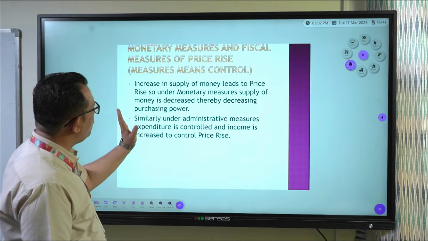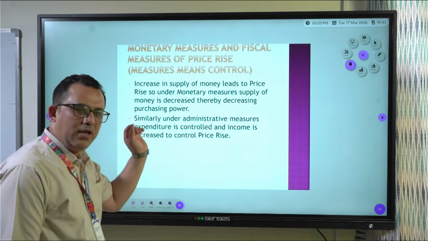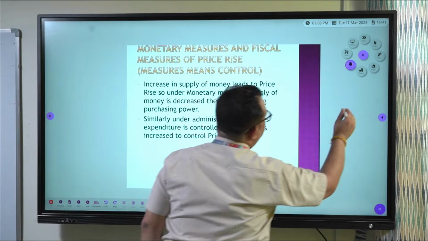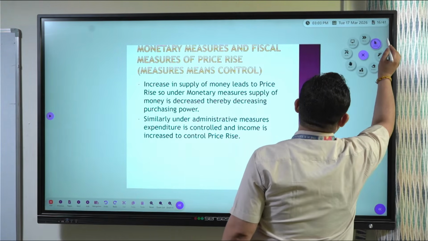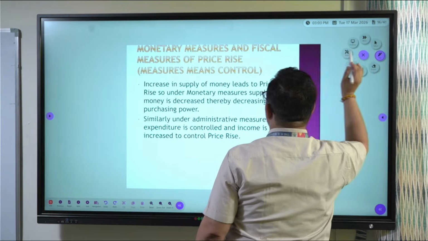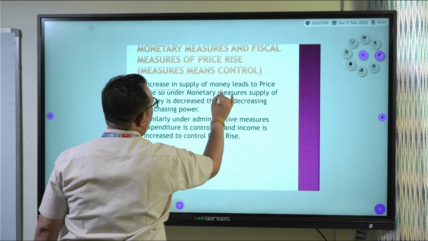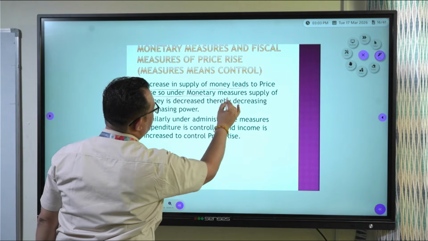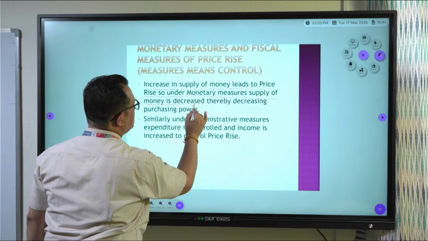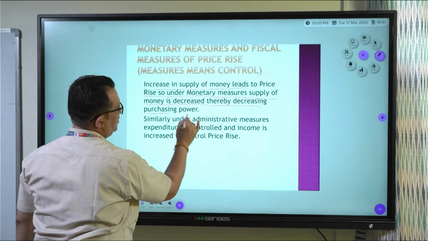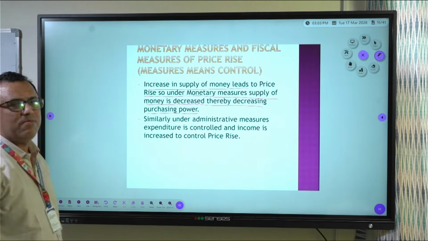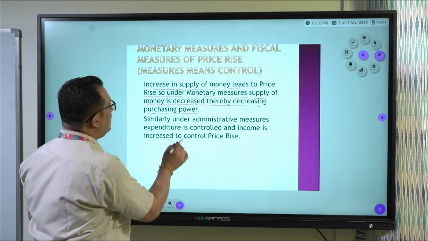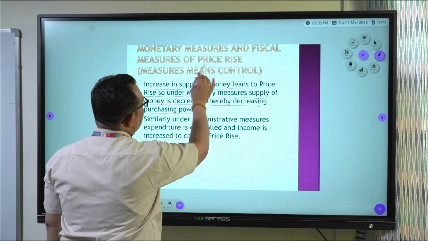Now, what is the difference between monetary measures and fiscal measures? Let us understand first. Increasing supply of money leads to price rise. So, under a monetary measure, supply of money is decreased, thereby decreasing purchasing power and demand for goods, and price rise comes under control.